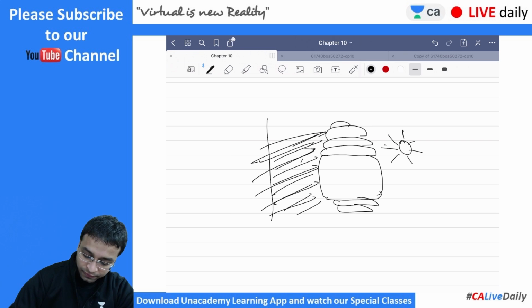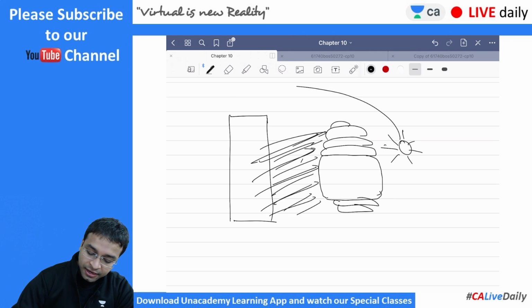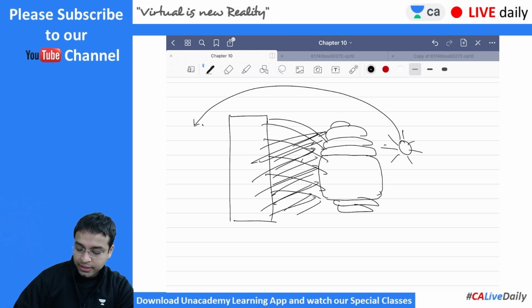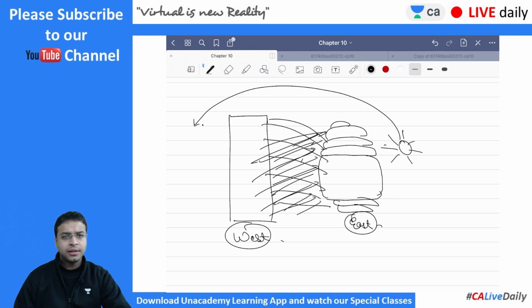And its shadow falls on a building called Barakaman. And in the evening when sun is over here, the shadow of Barakaman falls on Gol Gumbaz. So obviously Gol Gumbaz is on the east side and Barakaman is on the west side, right? So we're done with this question.